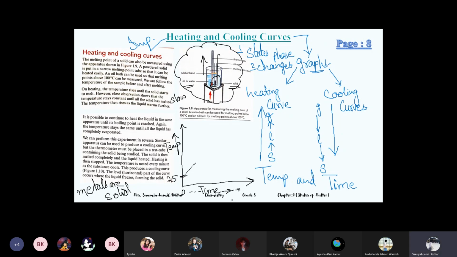When we are heating the solid substance, so this is solid. I'm writing S for solid.